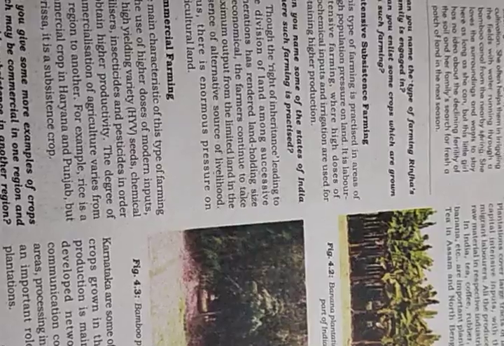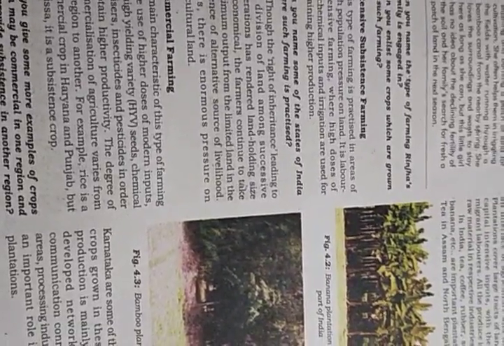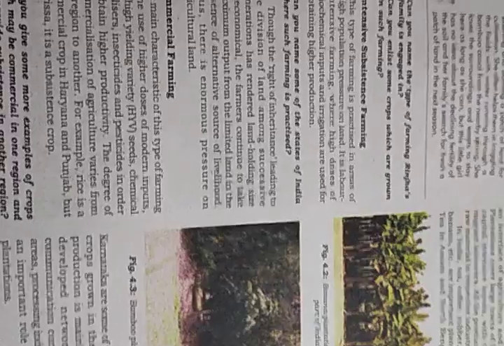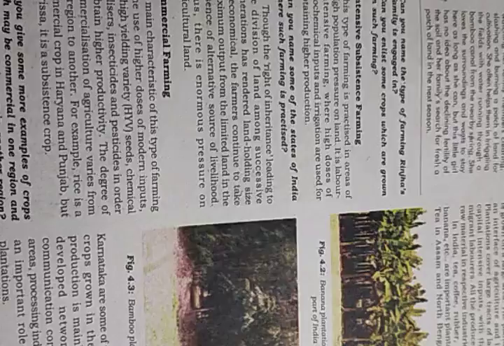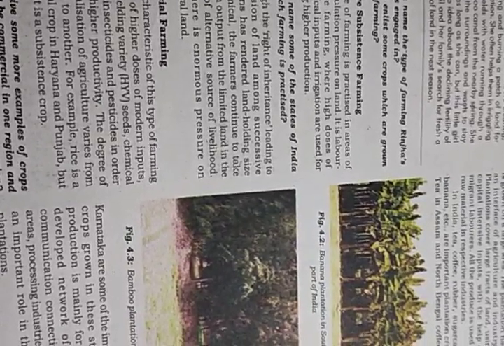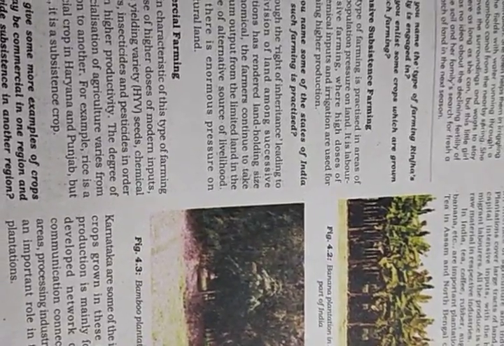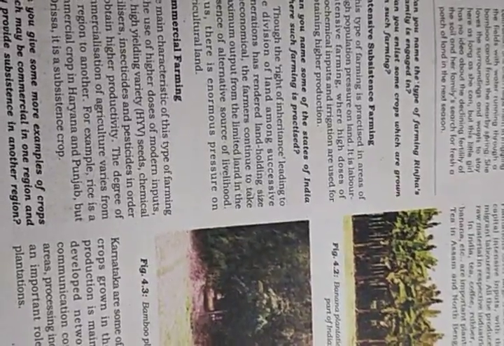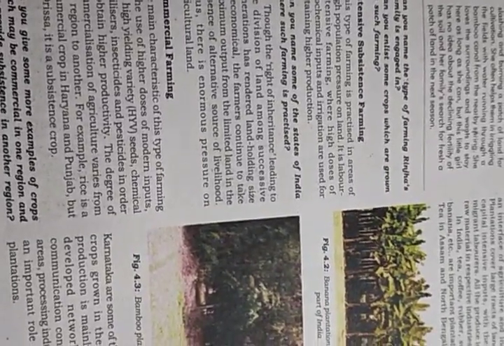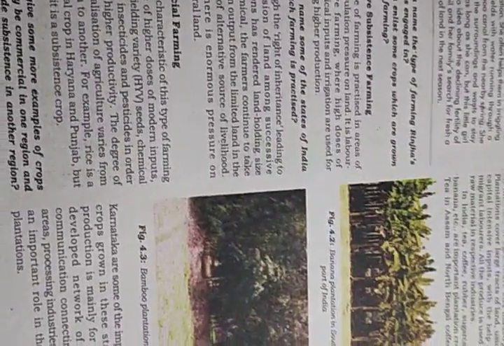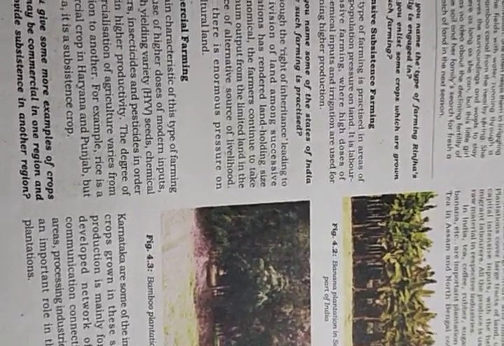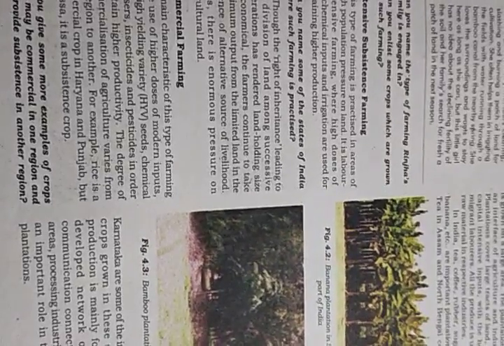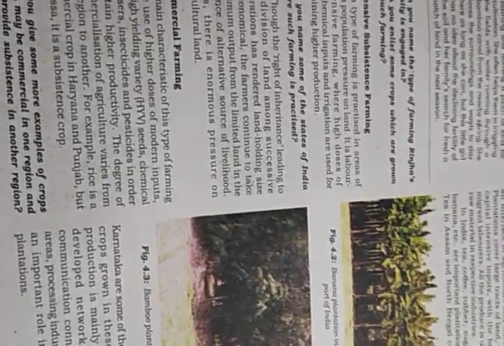Now next comes commercial farming. What is commercial farming? We can say that commercial farming is used for commercial purpose, that is, agriculture practiced on a very large scale with modern technologies, mostly for profit, to increase profit. What are the features? It is a large land holding, with a high level of inputs, and high yielding variety of seeds, that is, some seeds give more fruit, some give less, so we get more output. Next come good irrigation facilities.